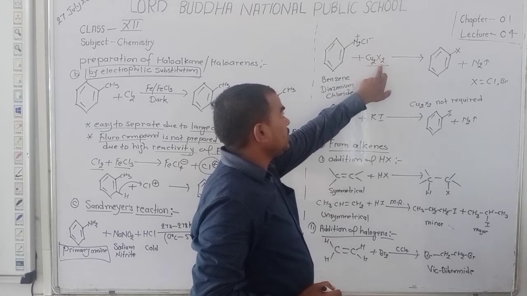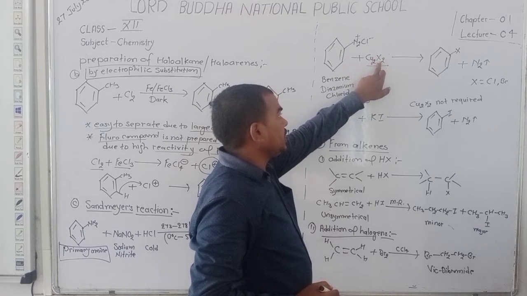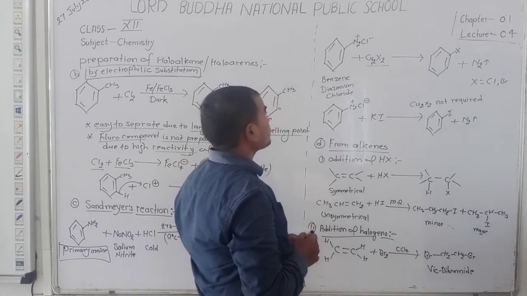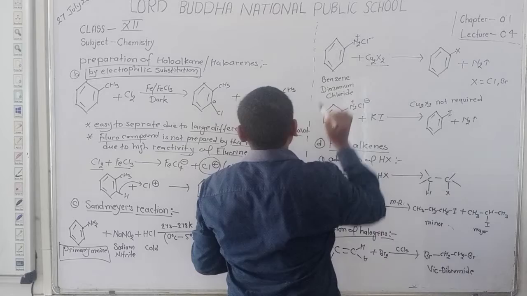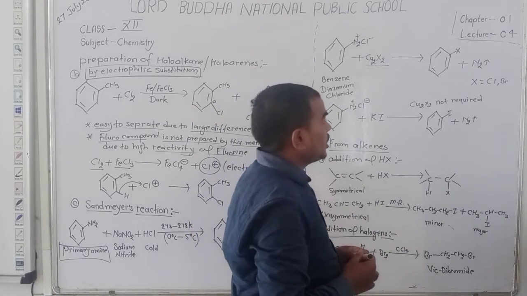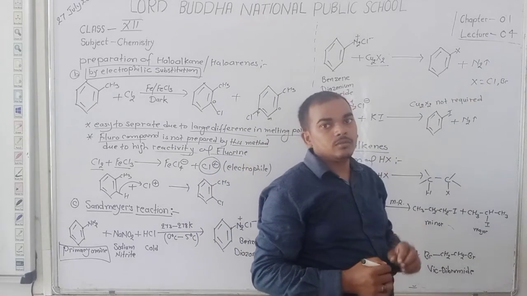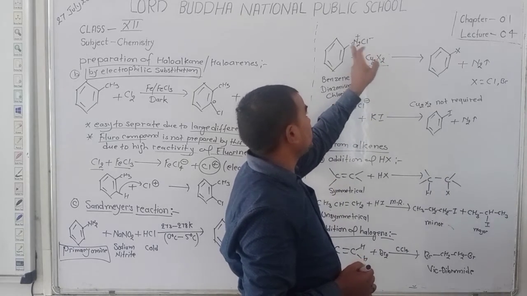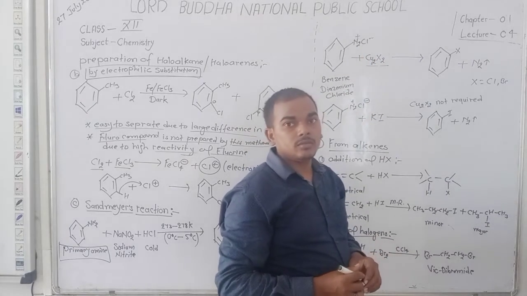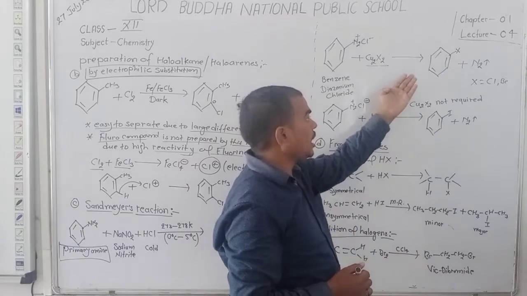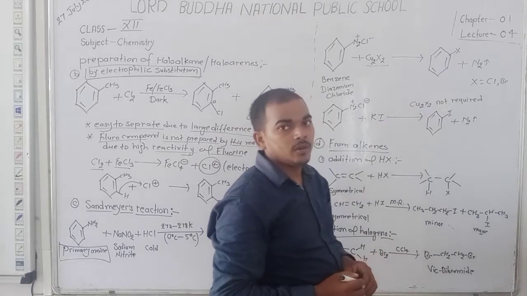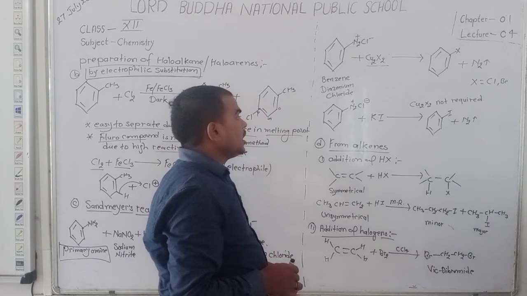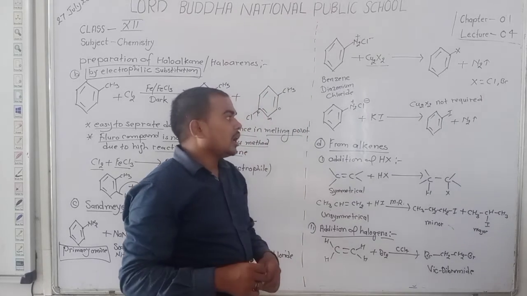Okay, student. Here N2 is converted into N2 gas, and finally the halide joins with the ring and is converted into haloarenes.